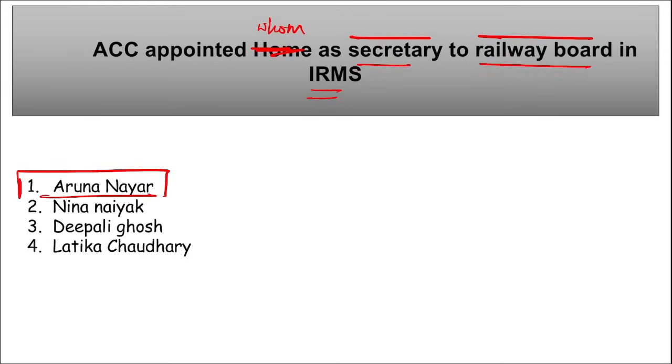An IRPS, Indian Railway Personnel Service officer of 1987 batch, Aruna Nayyar has been appointed as the secretary to Railway Board in Indian Railway Management Service. And Aruna Nayyar is the first IRPS officer to be empaneled in IRMS at level 16. She has also served as the Principal Executive Director to Railway Board from February 2022 to May 2023. But coming back, Secretary to the Railway Board in IRMS will be Aruna Nayyar.